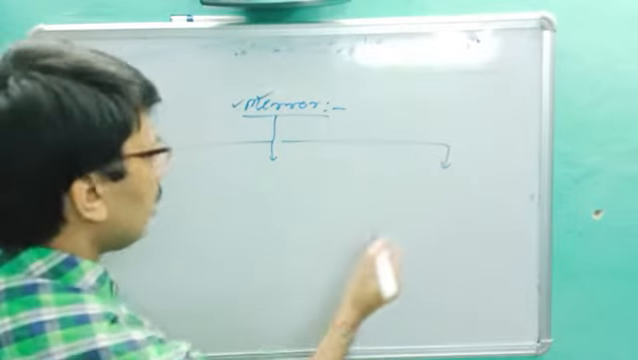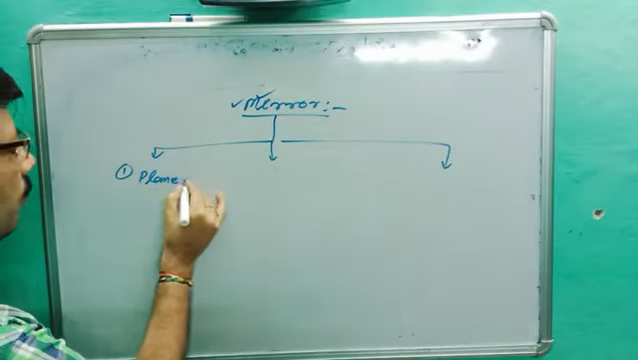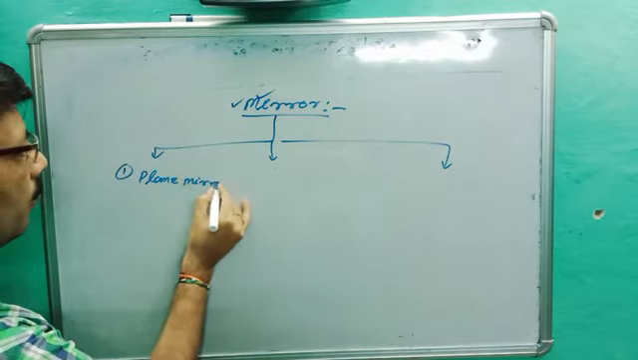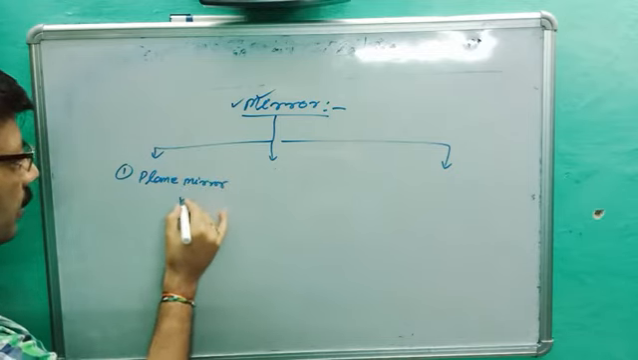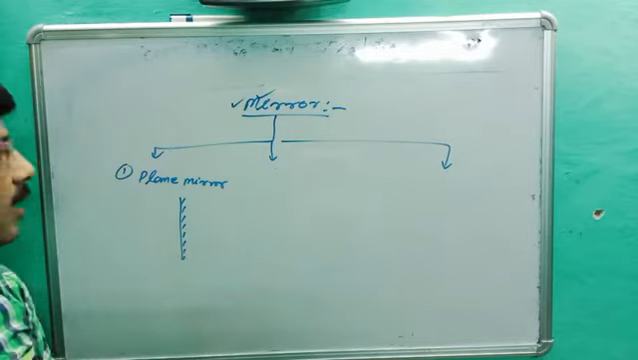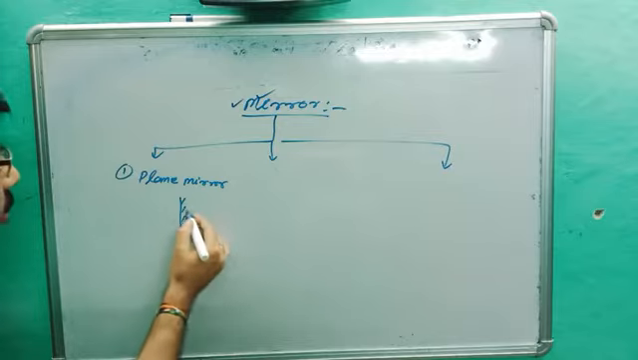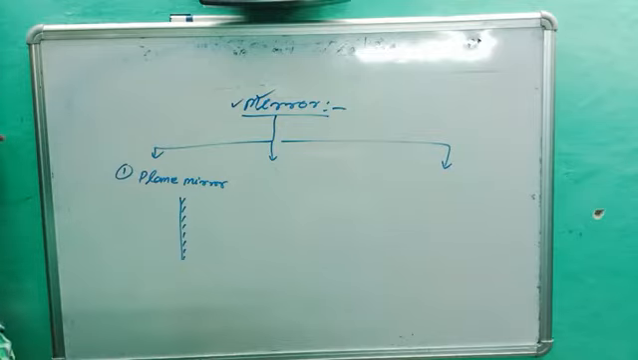So there are three types of mirror. Number one, plane mirror. First, plane mirror, very easy. This is the plane mirror. The mirror whose surface is plane is called a plane mirror. Are you getting the point?